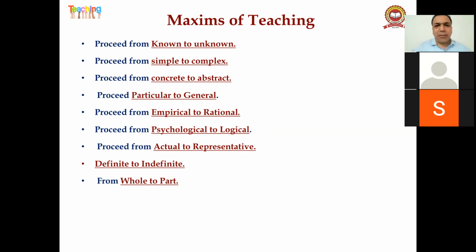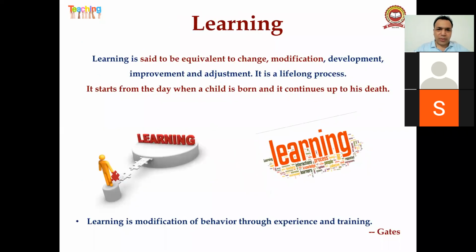So you have to first give the whole knowledge to the student. For example, we are discussing all three papers: one is childhood and growing up, contemporary Indian education, and another is learning and teaching. These three papers are interlinked, right? Some theories of teaching and learning you will see in paper 3, some in paper 1 and paper 2. Now you will come to know that these topics are not different; basically, all three talk about teaching methodology, right guys? So the teacher should have the whole knowledge. These are some strategies and planning of maxims of teaching, right?